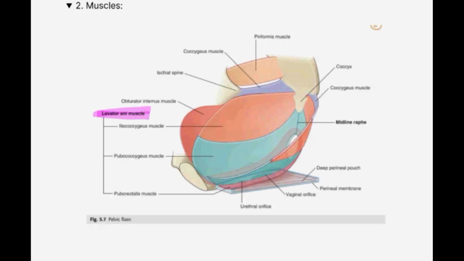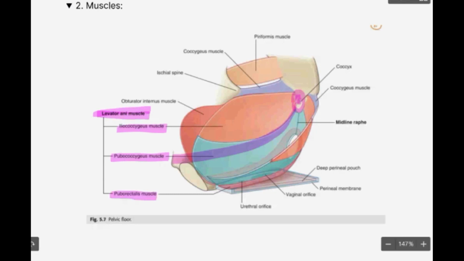This is going to be a muscle which has connections with the coccyx. If it is connecting the coccyx and the ilium, that is called iliococcygeus. If it is connecting the coccyx and the pubis, it is called pubococcygeus. The puborectalis muscle will not connect with the coccyx directly. It is going to go around the anus, and there is a midline raphe. This raphe is going to connect with the coccyx. So these are the three muscles of the levator ani which are going to form the pelvic floor,